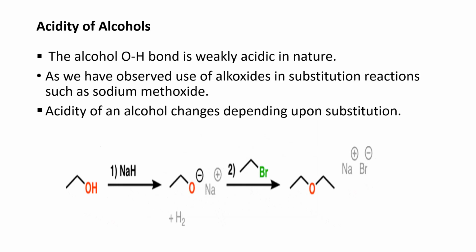Let's discuss the acidity of alcohol. The alcohol O-H bond by nature is weakly acidic. You will see that in the following reaction we have alcohol. It reacts with sodium hydride, and in this reaction there is the production of sodium methoxide. This sodium methoxide on further reaction is responsible for the production of ether. In addition to this ether, there is also the production of sodium bromide, as you can see in the following reaction.